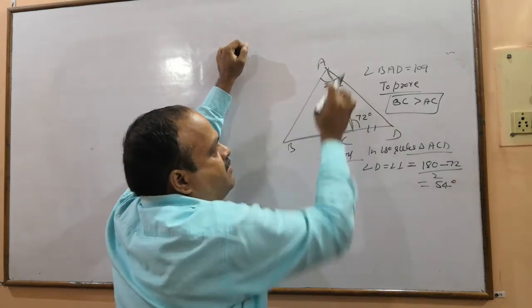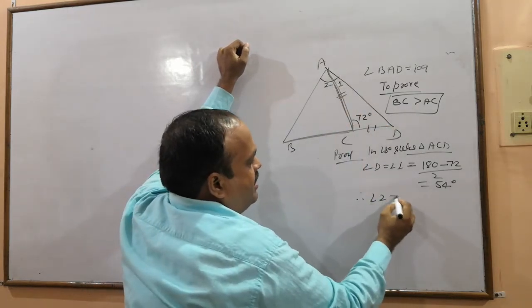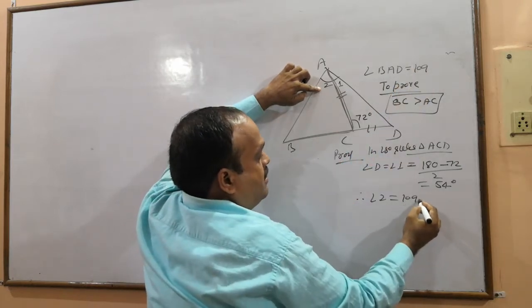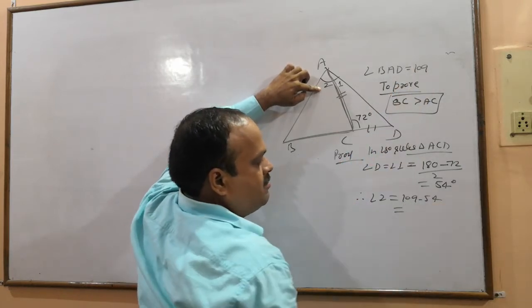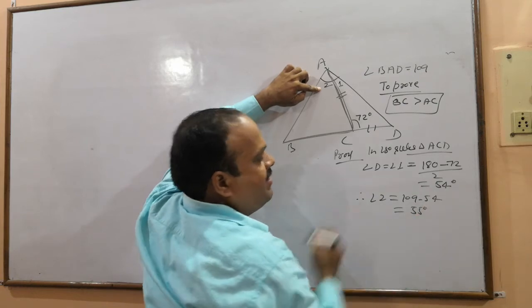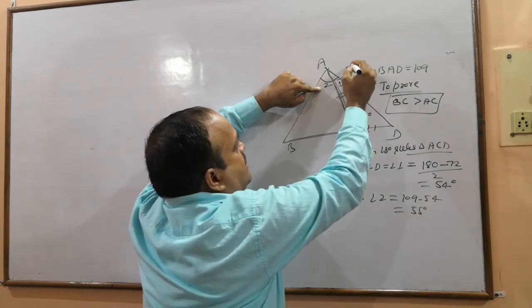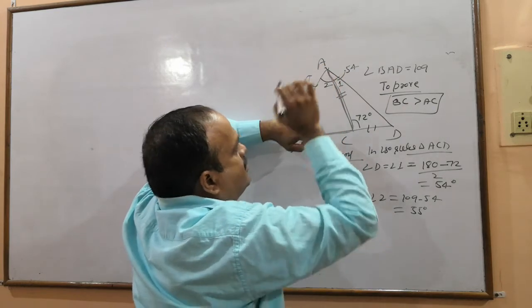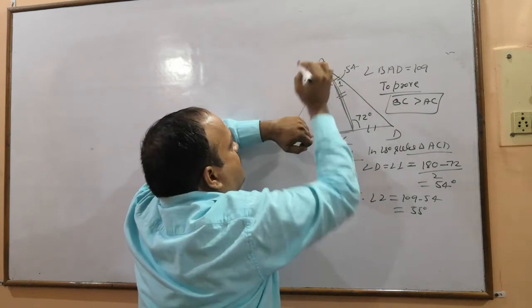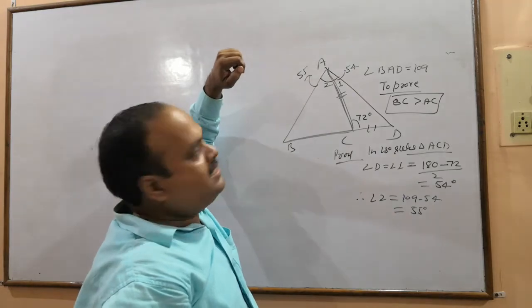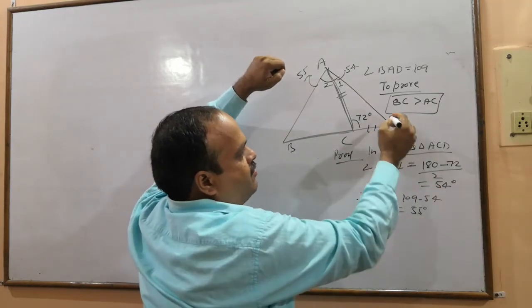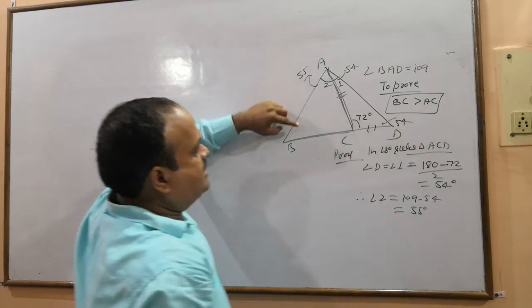So this one and this one are 54. Therefore angle 2 will be 109 minus 54, which is 55.